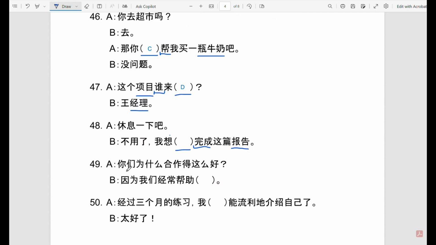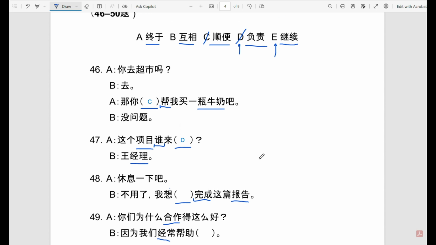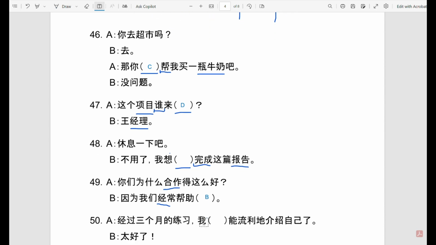So 49 says, 你们为什么合作得这么好？因为我们经常帮助 something. So why do you 合作, collaborate, work together? Why do you collaborate so well? Because we often help something. So here we see two people are involved and we're talking about collaborating. So it's really easy to see that it is B. We often help each other. We would say in English, 互相帮助. And let's go to the last sentence.